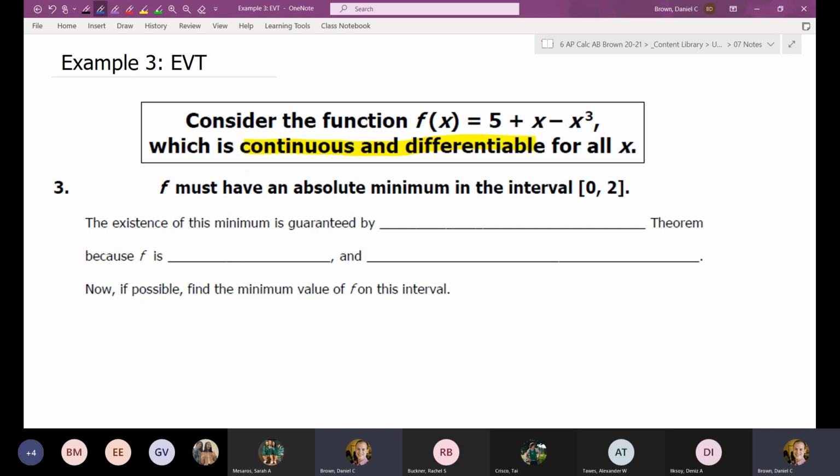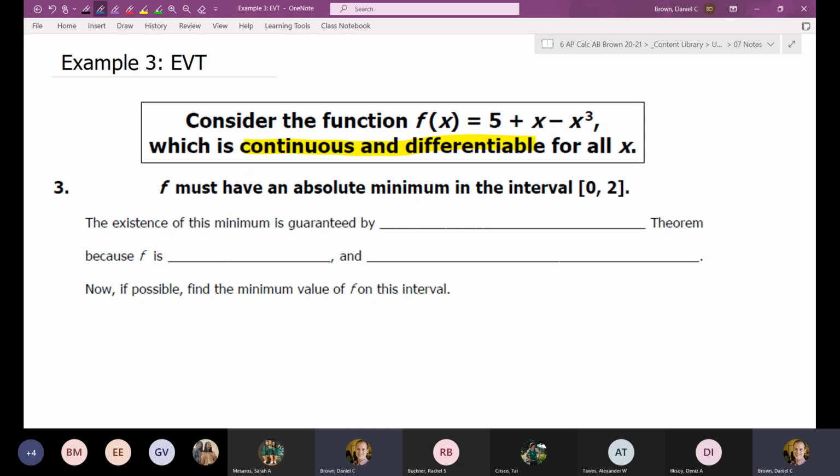So how I kind of worded this is it's kind of based off of some of the homework questions. So I have that statement in bold, and it says f must have an absolute minimum on the interval from 0 to 2 with brackets around it. Would that statement have to be true or false? Must have an absolute minimum. It is true. And then how do we know it's true?